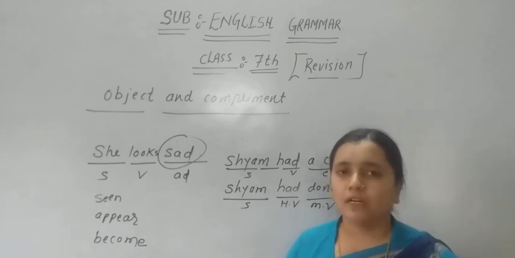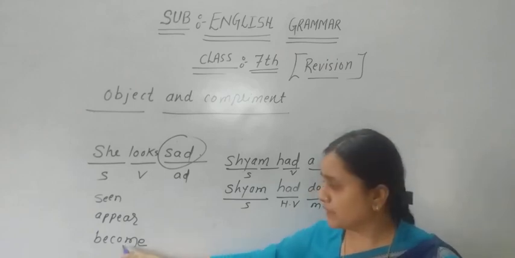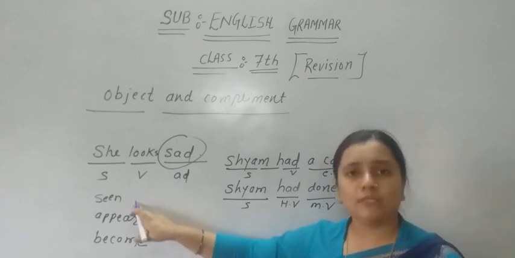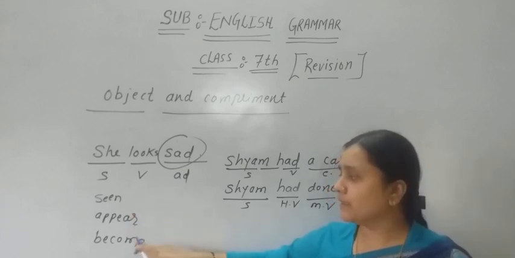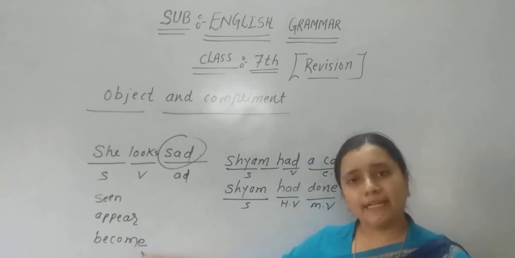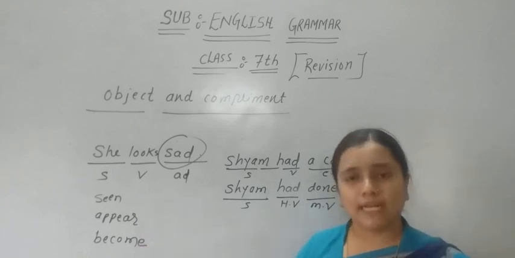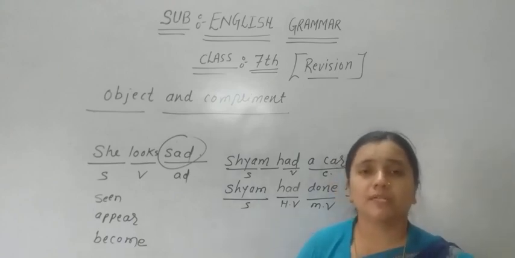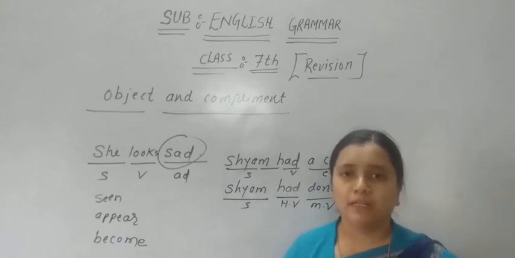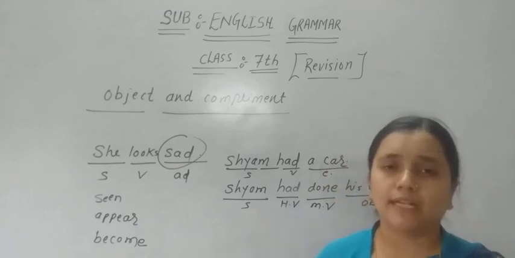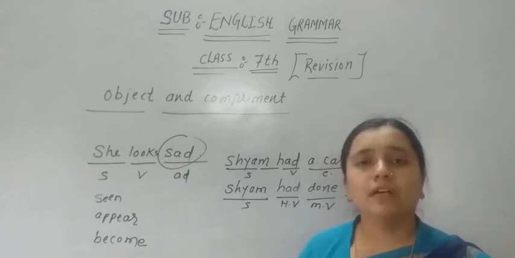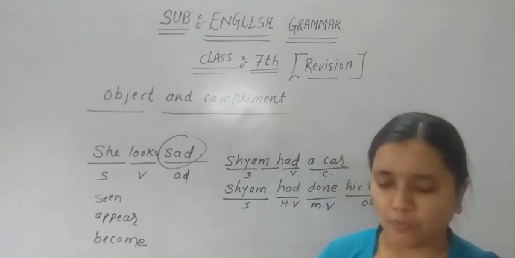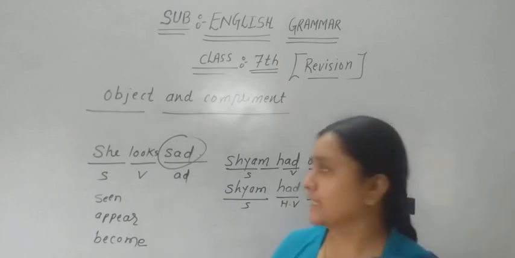Professor is a complement because it is used after a verb like become. If any noun or adjective is used after seem, appear, become, it can be a complement. I hope students you have understood the difference between object and complement, and in what way we can identify whether the given noun, pronoun or adjective is a complement or an object.